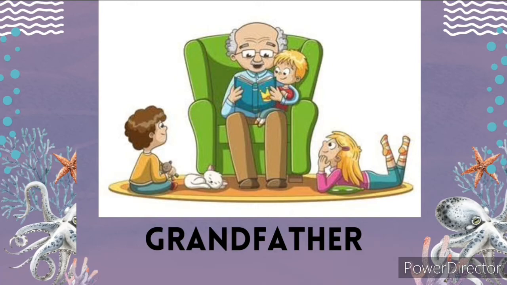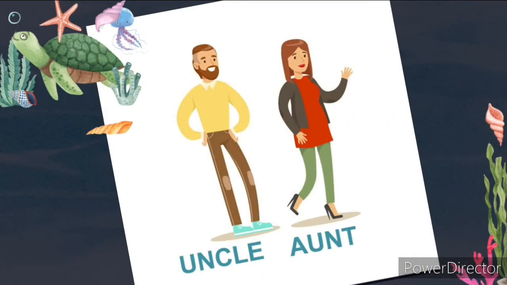Now, the next family members we'll be looking at are uncle and auntie. If your mother or your father has a brother and a sister, they are your uncle and your auntie. Your father's brother or your mother's brother is your uncle.